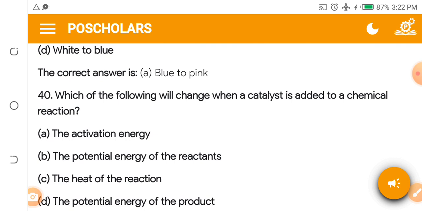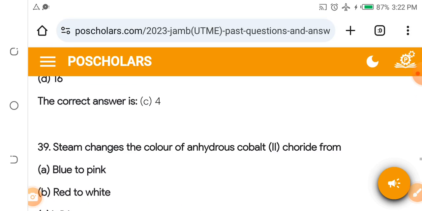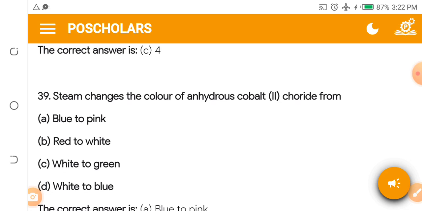Which of the following will change when a catalyst is added to a chemical reaction? Is it A, activation energy? B, the potential energy of the reactant? C, the heat of the reaction? D, the potential energy of the product? I'm giving you question 40 as an assignment. You can also check up the meaning of catalysts and their work in chemical reactions.